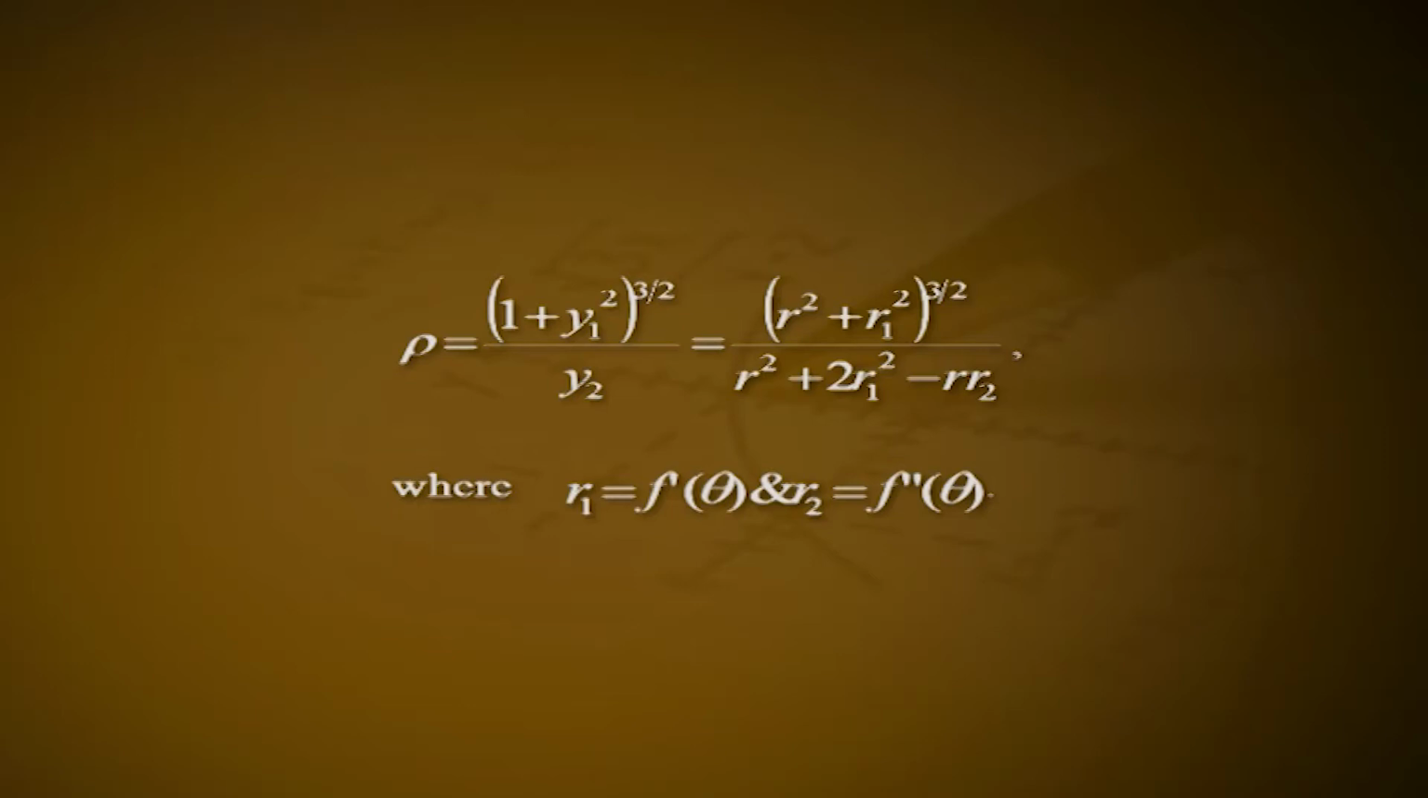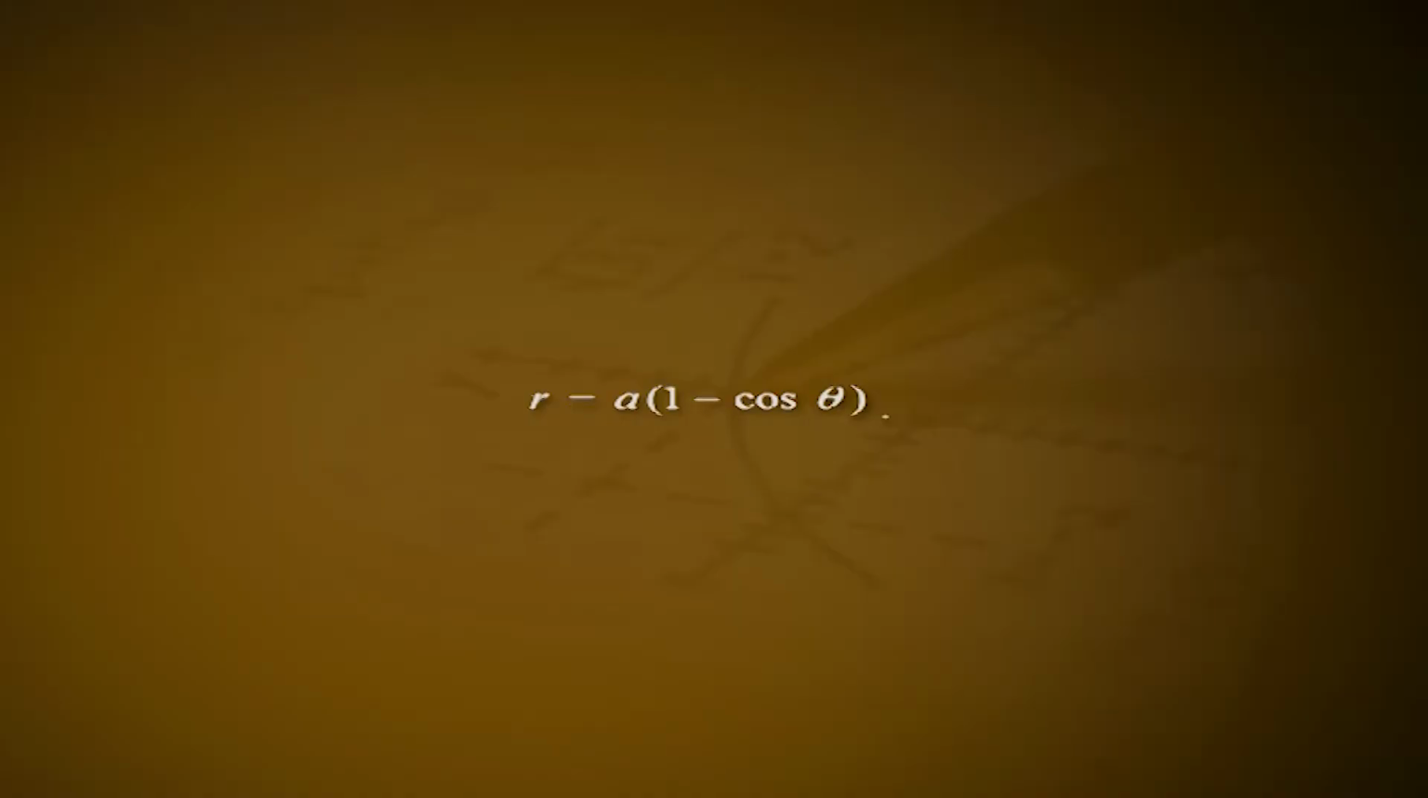Thus, ρ = (1 + y1²)^(3/2) / y2, which is equal to (r² + r1²)^(3/2) / (r² + 2r1² − r r2), where r1 = f'(θ) and r2 = f''(θ). Example: consider the cardioid r = a(1 − cos θ). Differentiating with respect to θ, we get r1 = dr/dθ = a sin θ, r2 = d²r/dθ² = a cos θ.